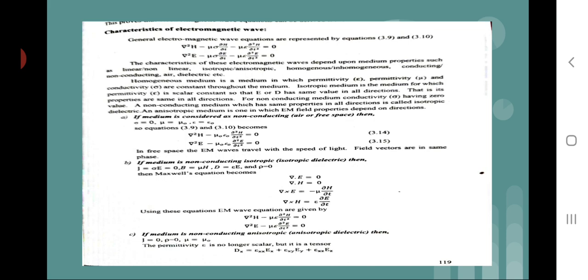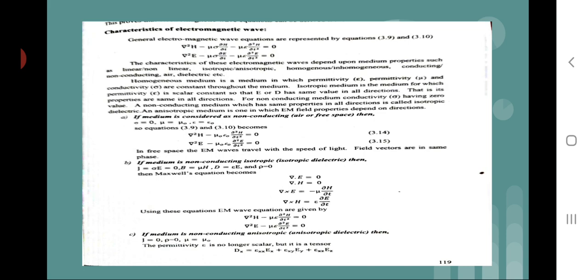Dy is equal to epsilon yx Ex plus epsilon yy Ey plus epsilon yz Ez. And Dz is equal to epsilon zx Ex plus epsilon zy Ey plus epsilon zz Ez, where the coefficients are scalar constants for a homogeneous medium. Wave equations in this medium are very complex. In this medium, energy is not propagated in the direction of the wave's propagation vector.